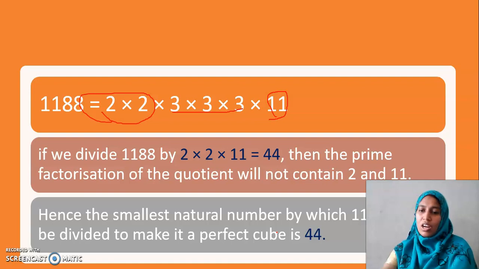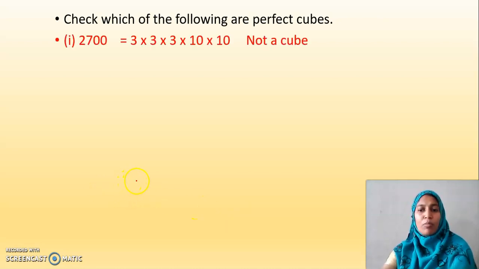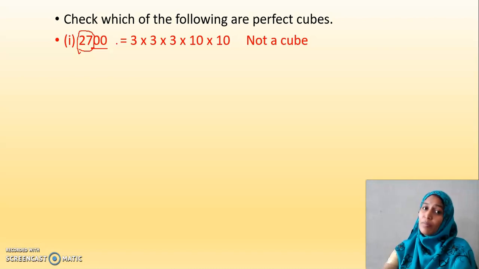Okay. Now it's your turn, and let us see the pattern in cubes. Are you ready? Here it is. Check which of the following are perfect cubes. Just by looking at it, you can answer it. See here 27. This 27 is 3 into 3 into 3. That we know. But if I have 2 zeros, is it possible to be a cube? No. Whereas it can be a square. Can be, not must be. It can be a square depending upon the number that precedes the double zeros. Here only 2 tens are there, so it is not a cube.